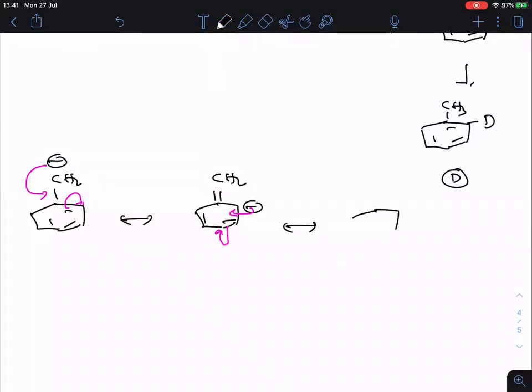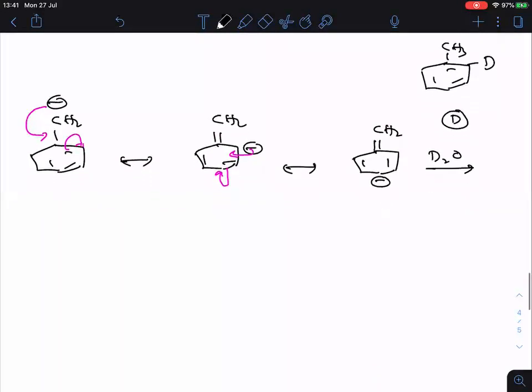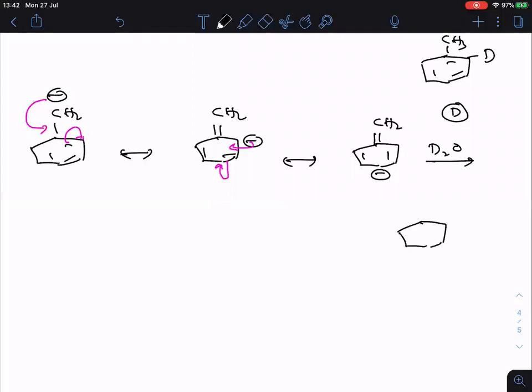So here double bonded CH2, pi bond, and negative charge. From D to O, the negative charge will take the D plus ion. Already hydrogen is there, and now deuterium came here.